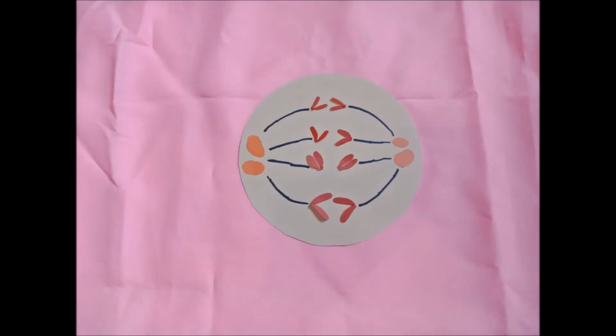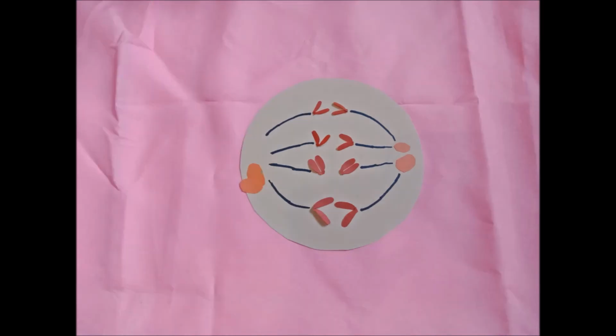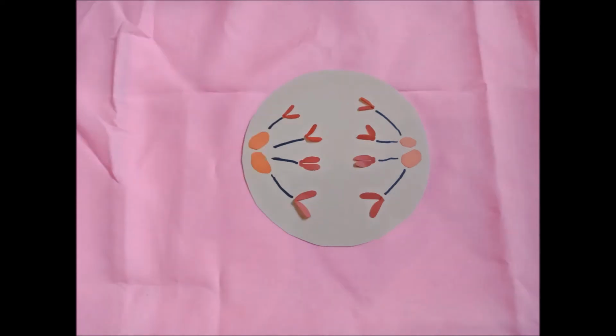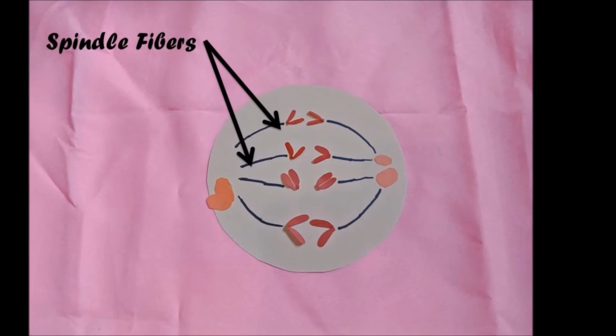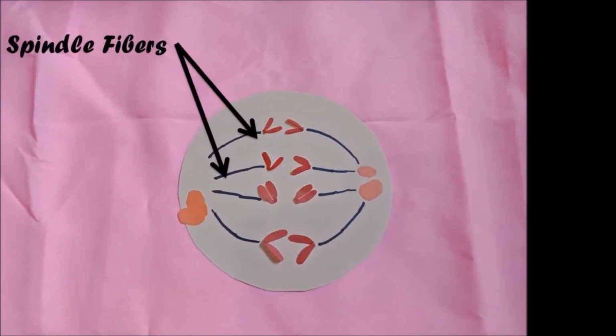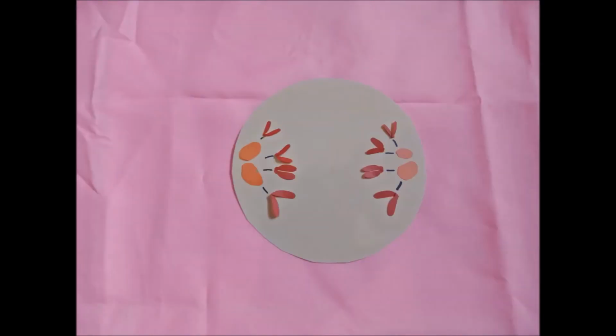Anaphase. At early anaphase, the chromatids of a chromosome begin to move away from each other, one set going to one pole of the spindle and the other set going to the opposite pole. The centromeres become functionally double. The chromatids first separate at the centromere and the arms are dragged along. The poleward movement of the chromosomes is due to the contraction of the spindle fibers attached to the centromeres. At late anaphase, these two sets of chromosomes are farther apart and continue to move until they reach the poles of the spindle.